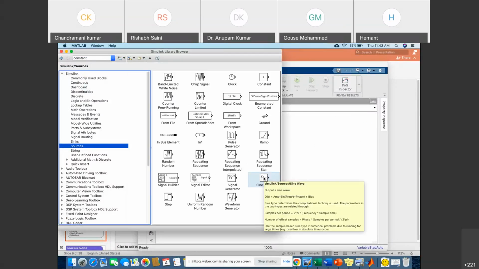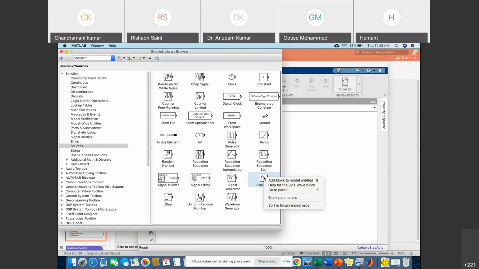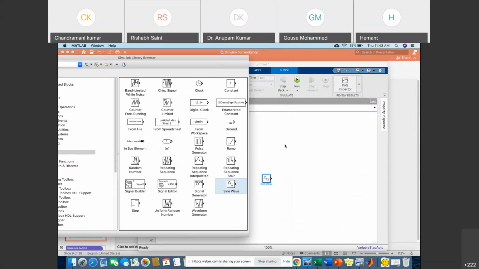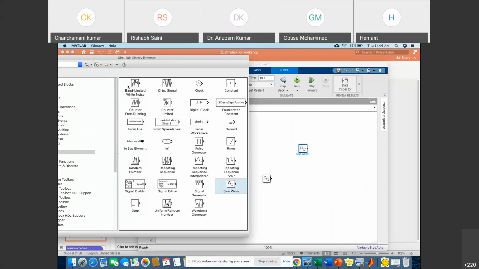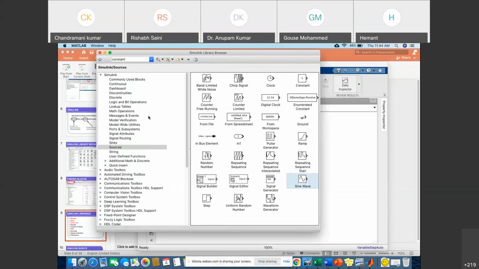Go on the right click, okay, and add to the block model. You can do it like that. You can see it is added here in the simulation block, or you can click on here and put it there, drag and drop kind of thing also you can do. Okay, and this is your source.